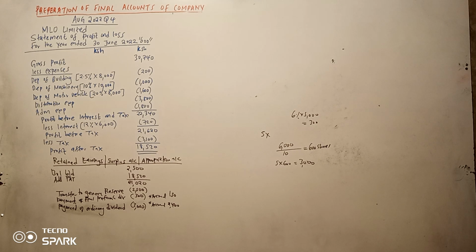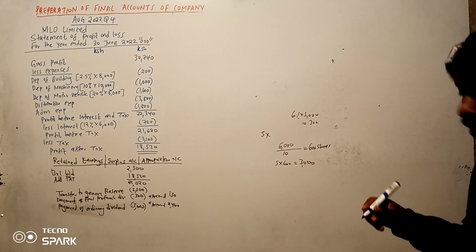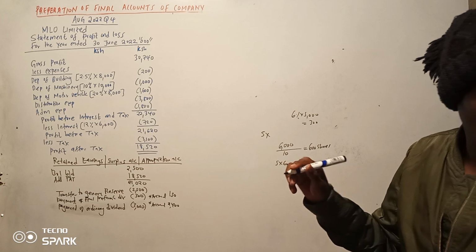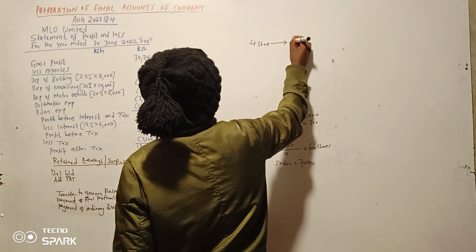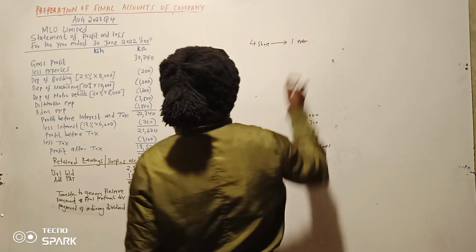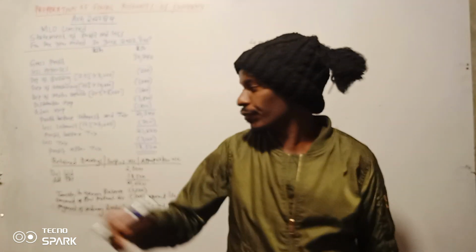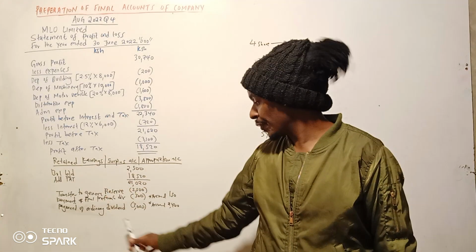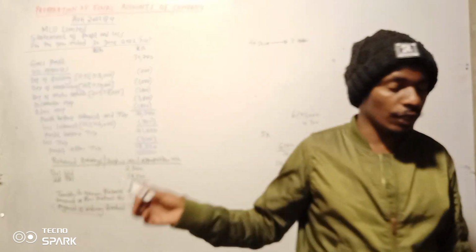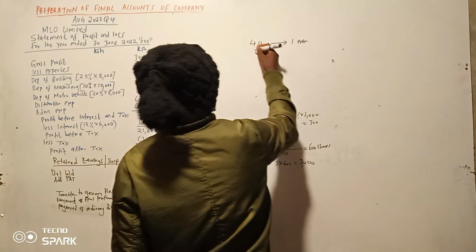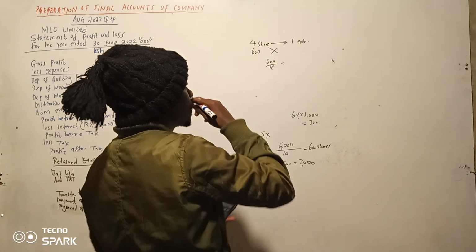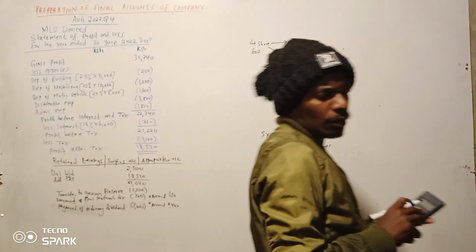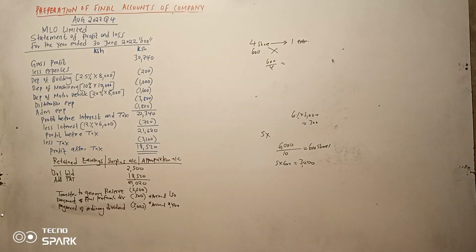Information number 2 anatuambia on 30 November 2021, directors made a bonus issue. So the bonus was for every 4 shares, you can get 1 extra. But remember it was paid out of the revenue account. So we need to remove it here because it was paid out of the revenue account. So how many shares do we have? 600. So itakuwa ni 600 divided by 4. Itakuwa ngapi?